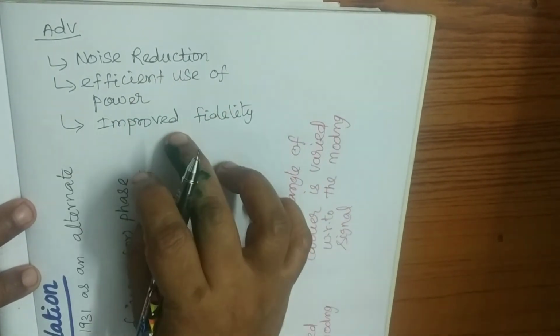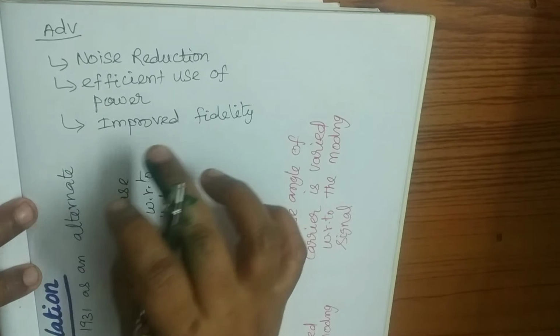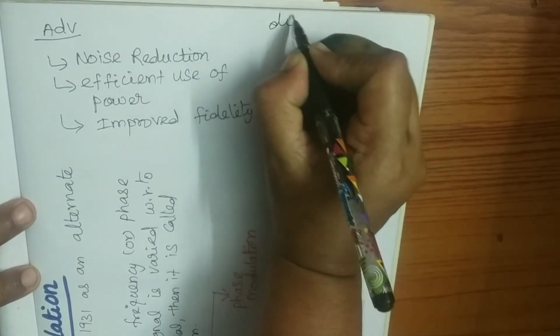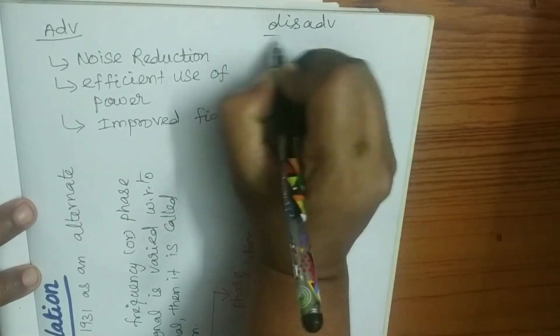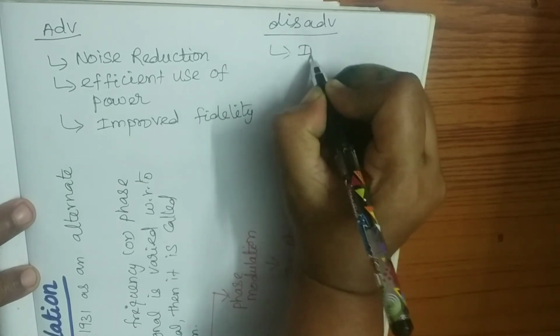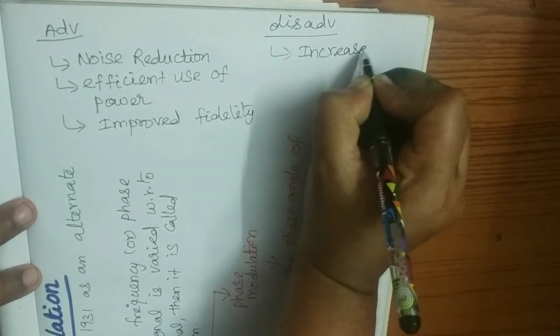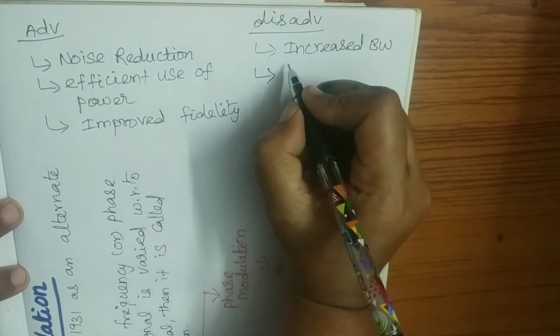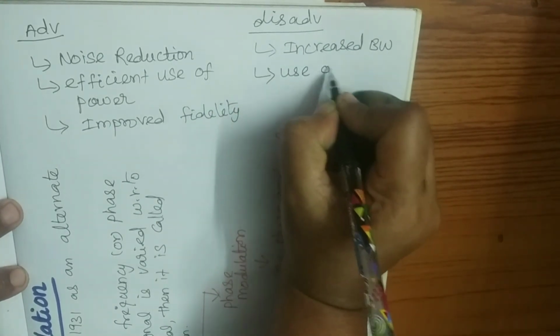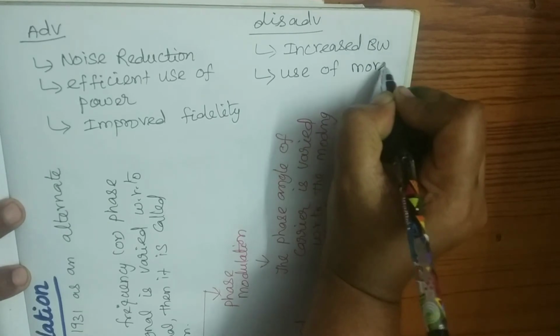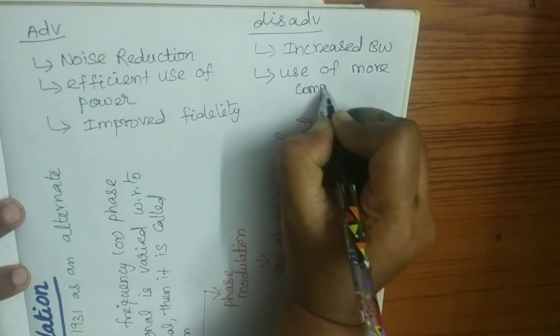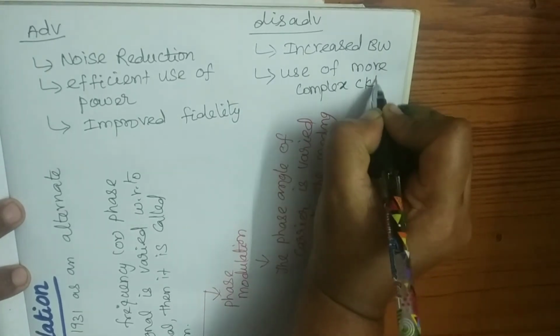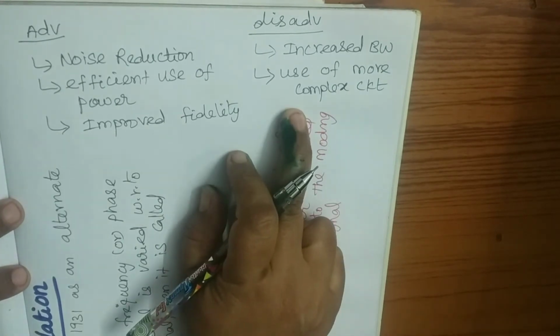So these are some of the advantages of angle modulation. Disadvantages: increased bandwidth, so bandwidth is increased in angle modulation, and use of more complex circuits. So these are some of the disadvantages of angle modulation.